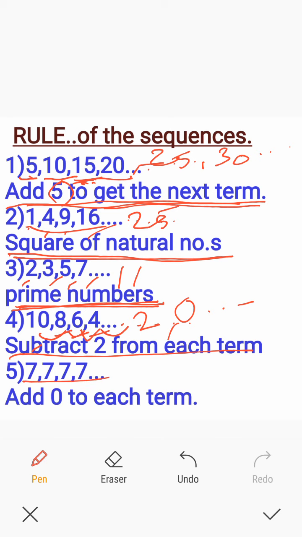And the fifth sequence is 7, 7, 7, 7, etc. What is the rule here? Add 0 to each term. 7 plus 0, 7. Again 7 plus 0, 7, etc. It goes. So each of these sequences has a particular rule. So sequences are numbers arranged in a particular order, in a certain order, based on a clear or specific rule. I think the rule is clear to you now. Okay.